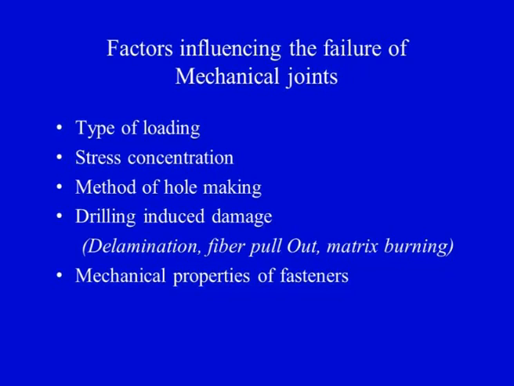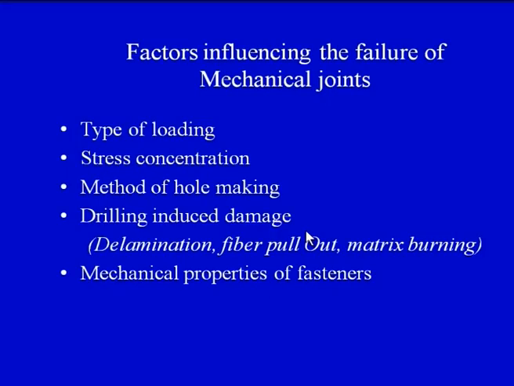Now, factors influencing the failure of mechanical joints. We have seen adhesive joints; in case of mechanical joints different types of failure may take place. We have different types of loading, similar to adhesive bonding. Then stress concentration, because we are making a hole inside the two members which we are going to join.